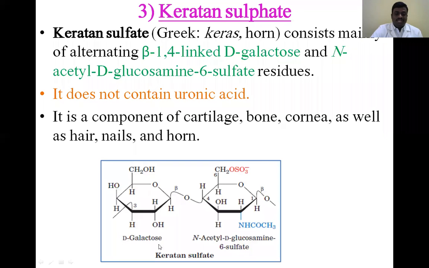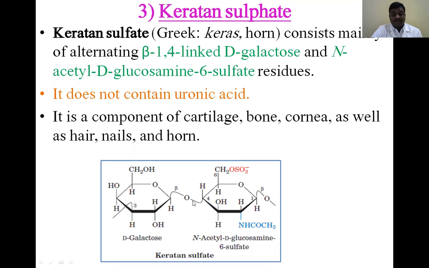So D-galactose is combined together with N-acetyl glucosamine 6 sulfate by a beta 1,4 glycosidic linkage. So that is keratan sulfate. Here we have to remember that keratan sulfate does not have a uronic acid.